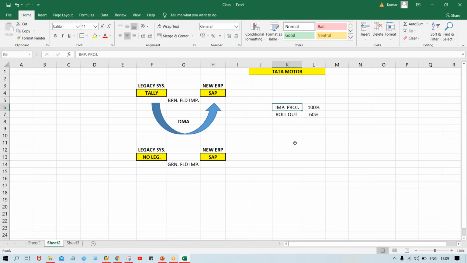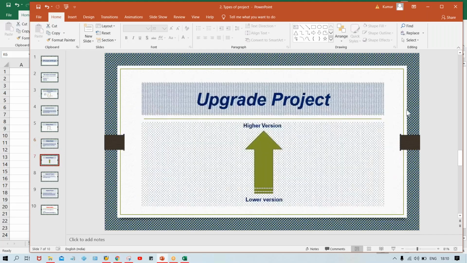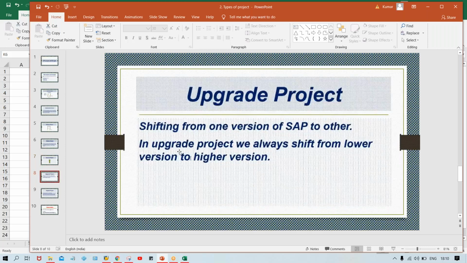So here we are talking about the rollout project. A rollout project means that if a group company has already implemented SAP for one subsidiary and wants to set up the same for a different subsidiary, it is called a rollout project. Now the next one is the upgrade project. I don't think it's difficult to understand, the name itself tells you the definition. Upgrade project means shifting from one version of SAP to another.